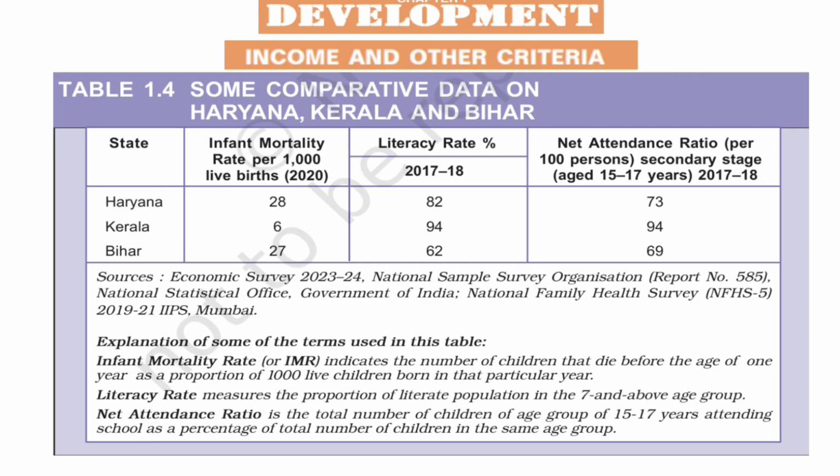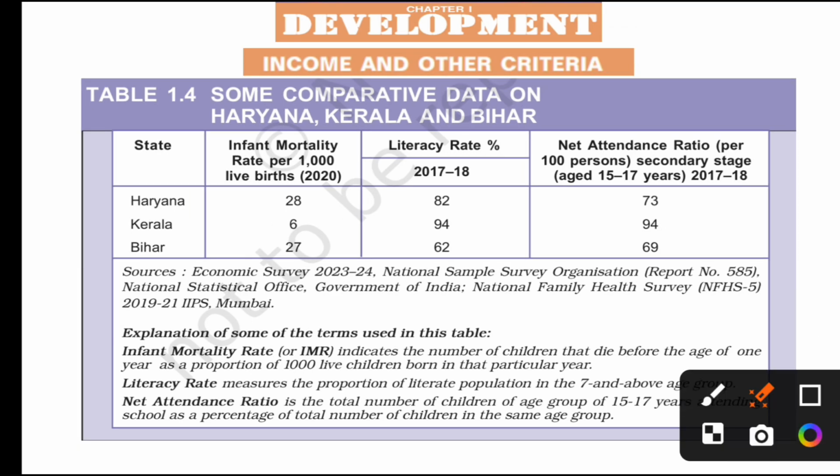Now let us look at some other important aspects. Let us see them in this table. One is infant mortality rate, one is literacy rate, and one is net attendance ratio. First, let us know what infant mortality rate is.